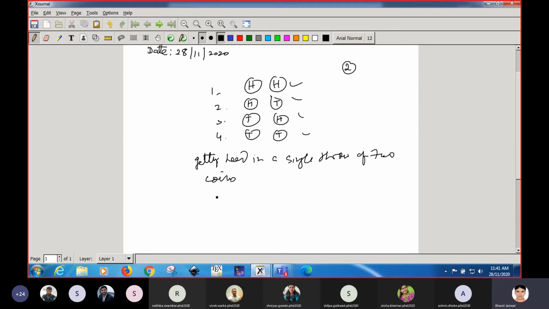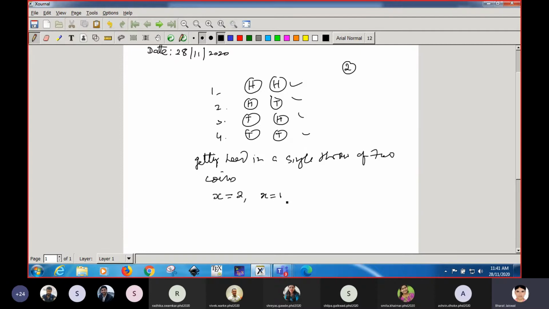Getting head means you can get two heads. If we define the discrete variable x, then if you are getting both heads, the value will be 2. If you are getting only one head and one tail, our value will be 1.